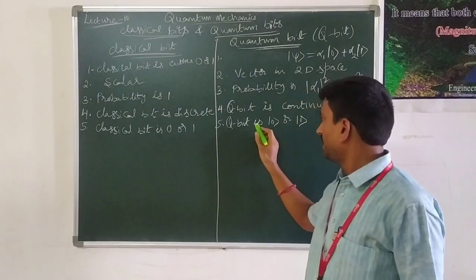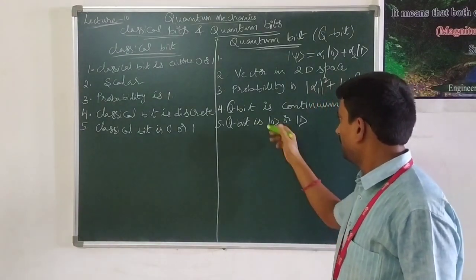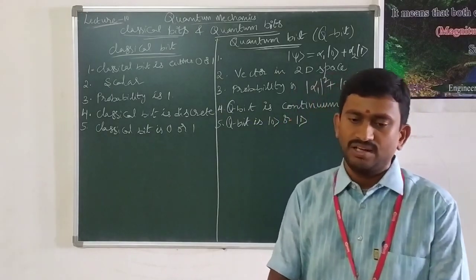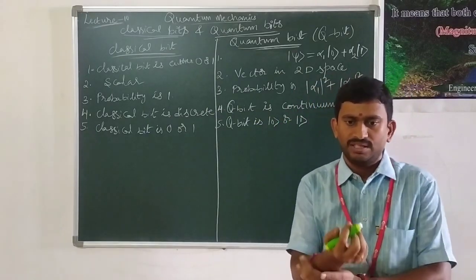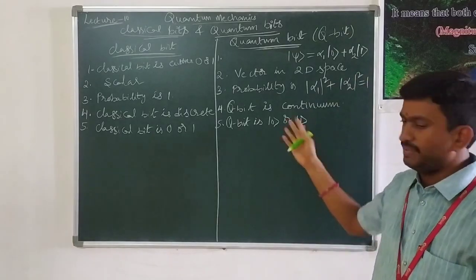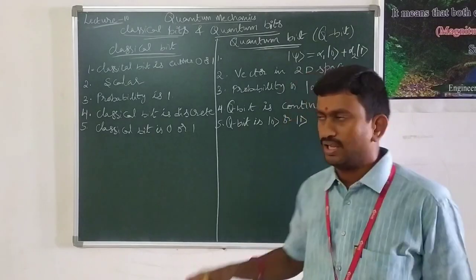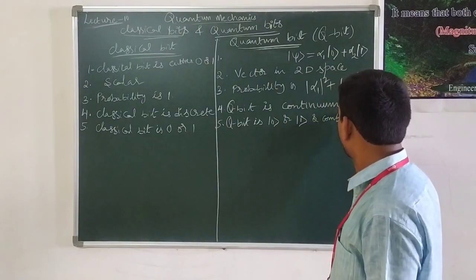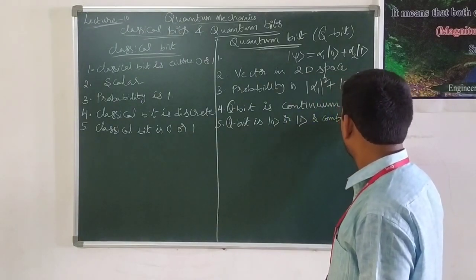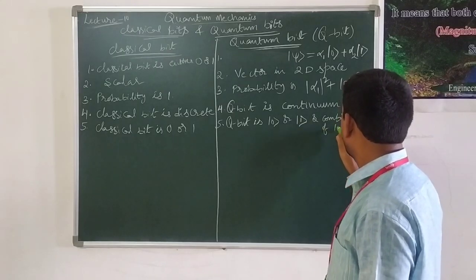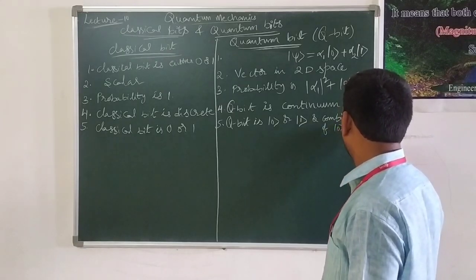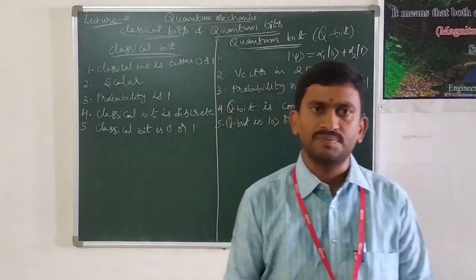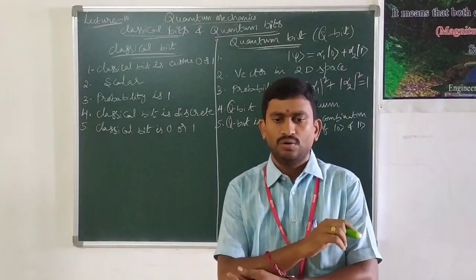And then qubit is either ket 0, ket 1, or it is the combination of both. That means it may take any value between these two, or a combination of ket 0 and ket 1. This is another important difference between the classical bit and the quantum bit.